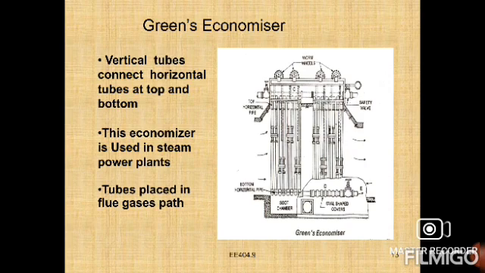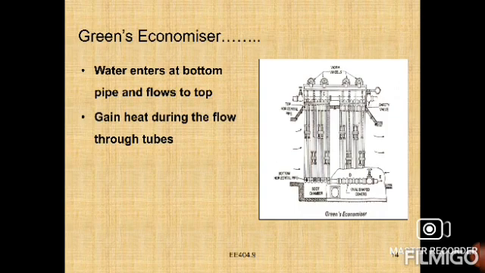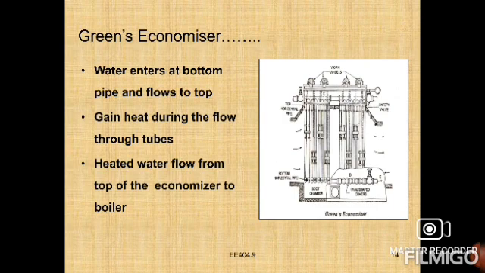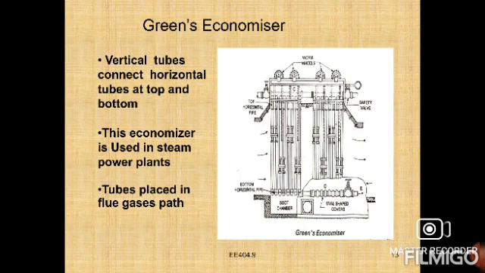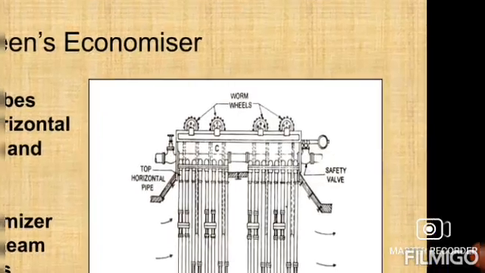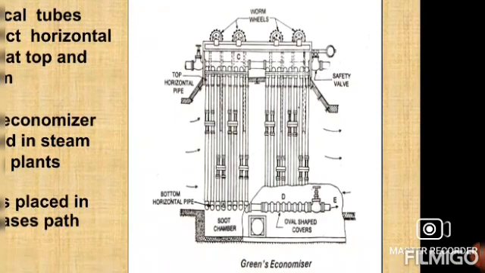In the Green's economizer, vertical tubes are connected to horizontal tubes at the top and the bottom. It is used in steam power plants. The tubes are placed in the flue gas path, so water enters at the bottom pipes and flows to the top, gaining heat as it flows through the tubes. Heated water leaves from the top of the economizer. I am giving a clear explanation once again about the Green's economizer; you can check here one by one.